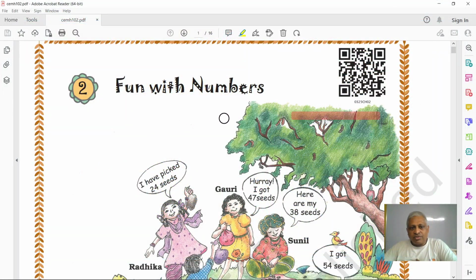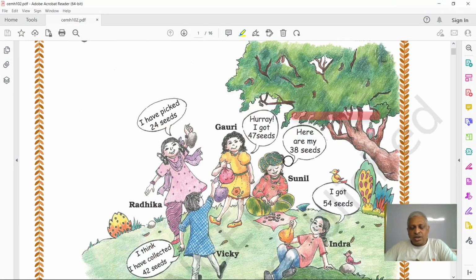See here, fun with numbers. Every day you always use the numbers. Like I have 10 pencils, I have 5 chocolates, and I have 2 erasers, like that. Right? What are those numbers? There's a lot of fun with the numbers.